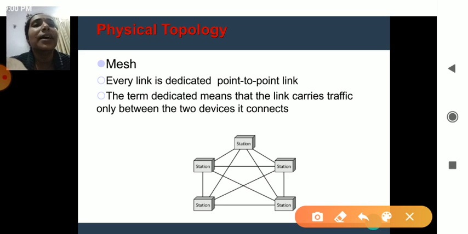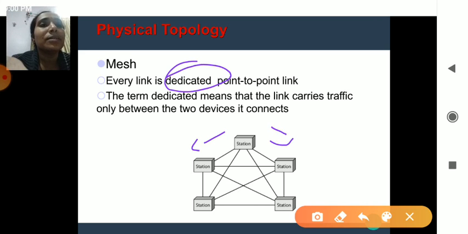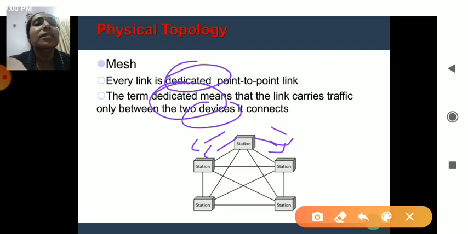Mesh topology is said to have a dedicated point to point link. Dedicated point to point link is nothing but how a link has been made between various systems. You can see here a single system has a connection to only two dedicated systems. So it is called a dedicated link between the various devices. Two devices may be connecting to each other. Remember, it's a point to point link and it's a dedicated link between the two devices. That is said to be a mesh topology.